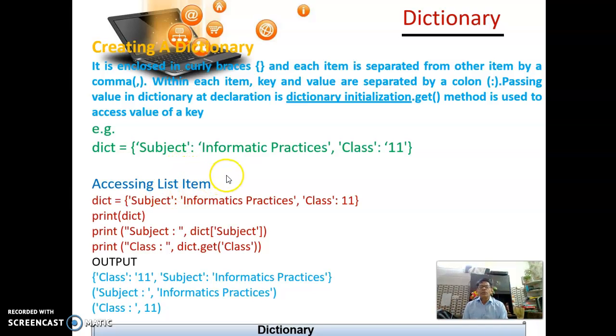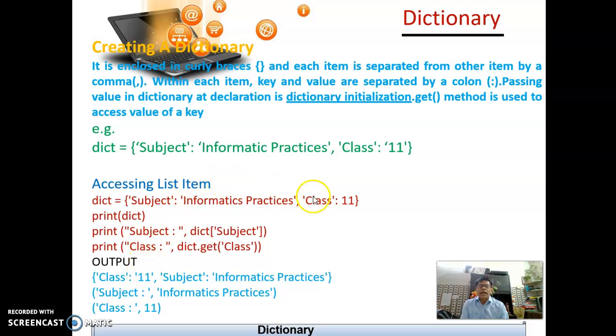Fine. Now, subject is Informatics Practices, and another key we are taking is class, that is 11. We have enclosed this. Now let us see what happened. Accessing dictionary items. So the dictionary is dict. If I give print dict, the dictionary will be printed. You see the output here. We have given print dict, so this is the output.